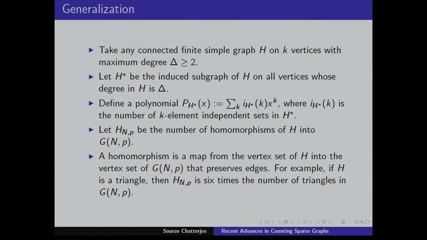It's a map from the vertex set of H into the vertex set of G(n,p) that preserves edges. So it's slightly different than counting the number of copies, but it's almost the same. For instance, if H is a triangle, this is just 6 times the number of triangles in G(n,p). This number of homomorphisms is very convenient for many purposes, and it's the basic object in the theory of graph limits.